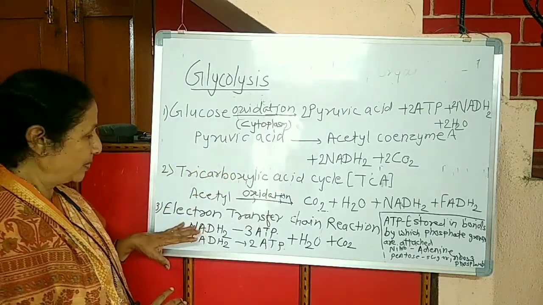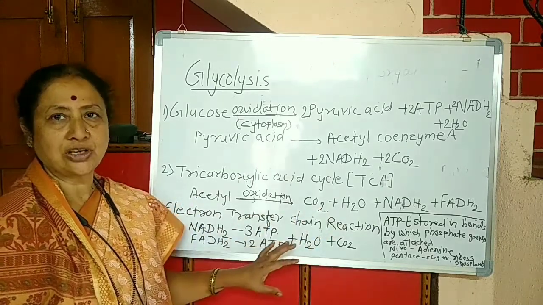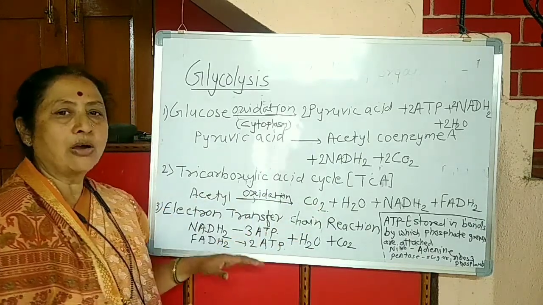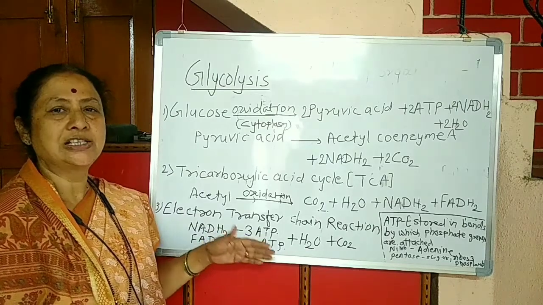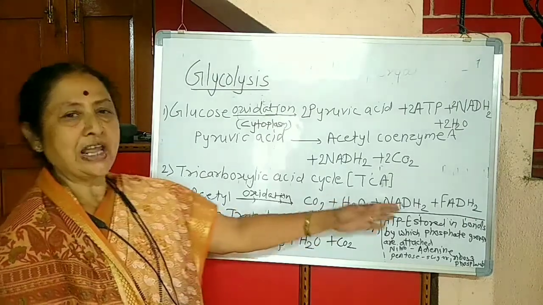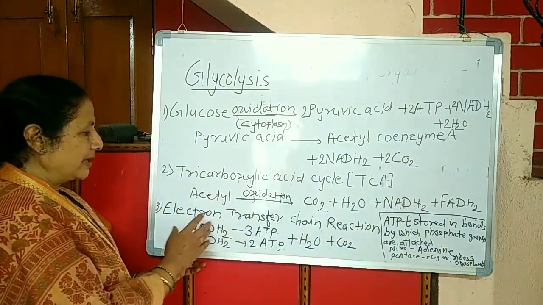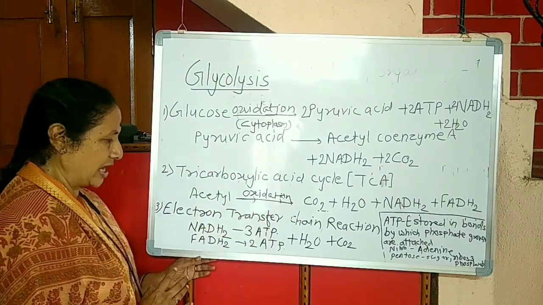Now the third step is the electron transfer chain reaction. The electron transfer chain reaction occurs in the mitochondria. Mitochondria is the site of this reaction. The NADH2 and FADH2 which are formed undergo the electron transfer chain reaction.